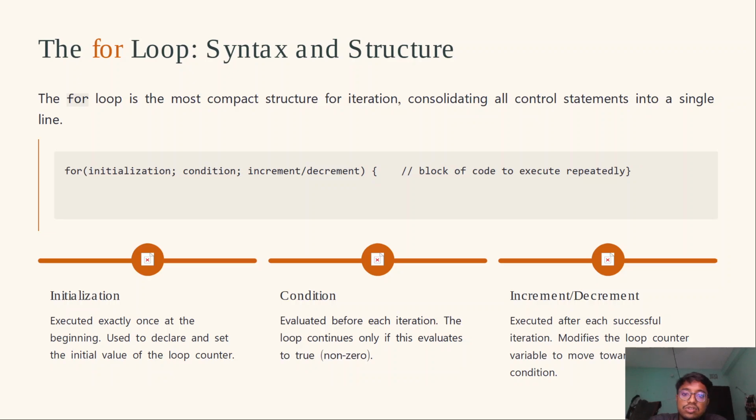Okay, the for loop syntax and structure. The for loop is the most compact structure for iteration, combining all control statements into a single line. Look at the syntax: for, the initialization part, the condition check, the increment or decrement, and the block of code that executes repeatedly. Initialization executes exactly once at the beginning. Condition is evaluated before each iteration. Increment or decrement executes after each successful iteration.